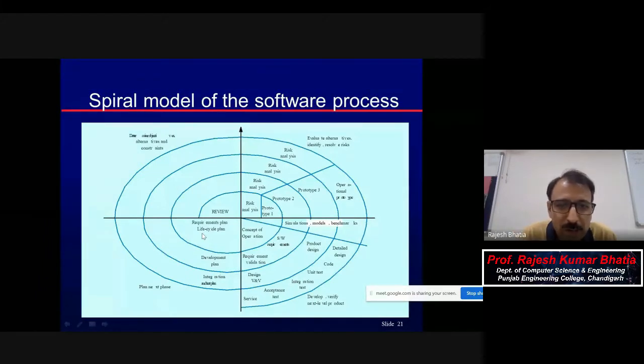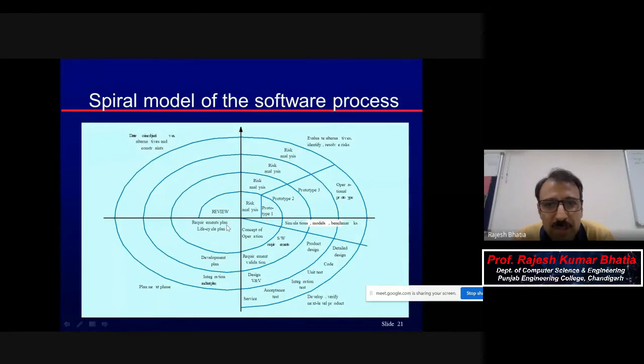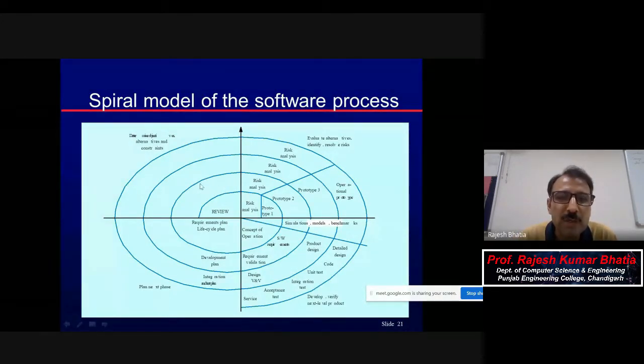And now if I do this review, it will add more things, because from that very tiny set of requirements, I made a concept of operation, and on the basis of that, I came to know that for this operation I need this input, and if I send this input to this operation, after processing I may get this output. And then I want to be sure here.